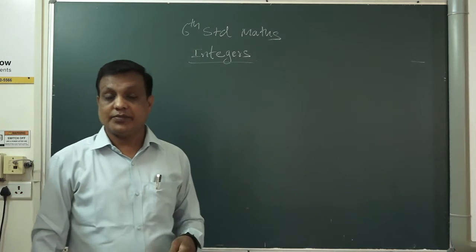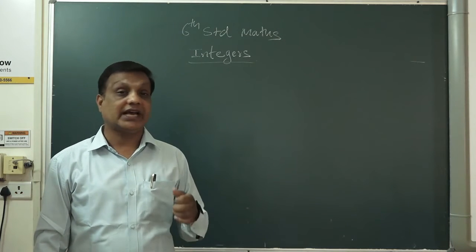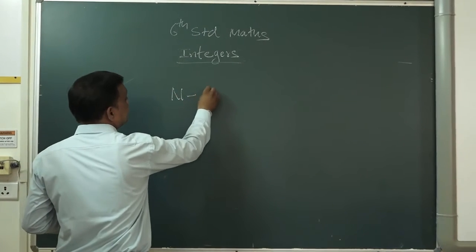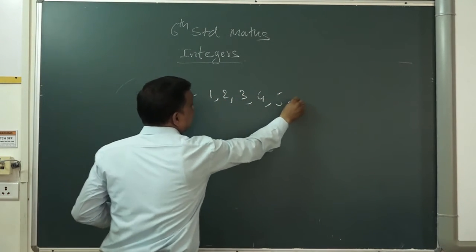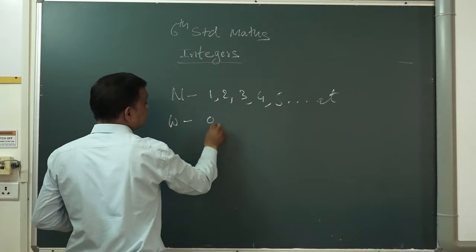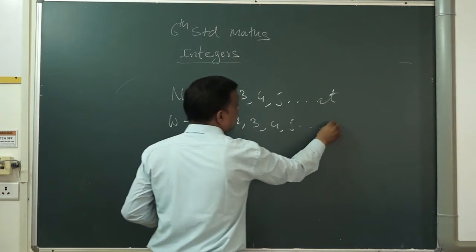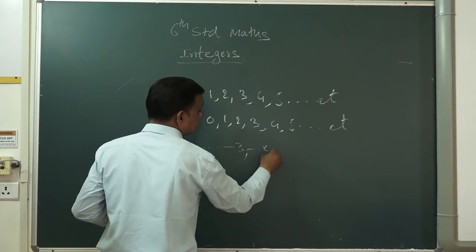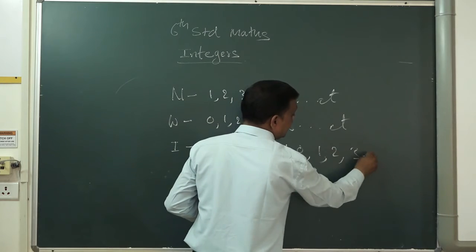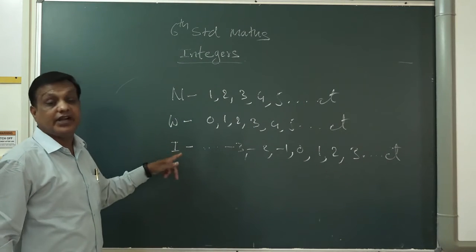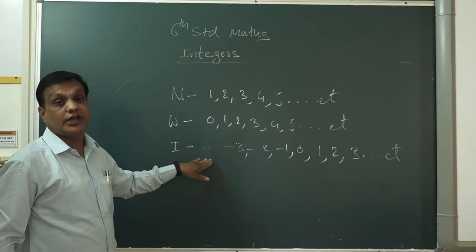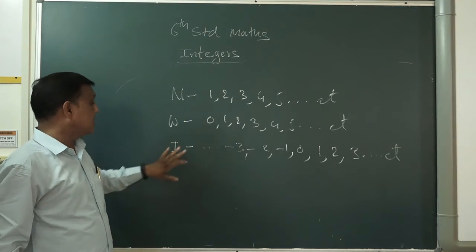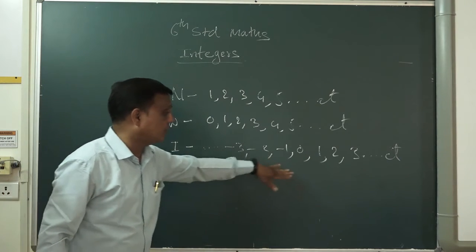Natural numbers start from 1, 2, 3, 4, 5, etc. Whole numbers start from 0, 1, 2, 3, 4, 5, etc. Integers are ..., -3, -2, -1, 0, 1, 2, 3, ..., etc. The dots mean there are infinite numbers, which we don't show. So natural numbers start from 1, whole numbers start from 0, and integers include all minus numbers, 0 and all plus numbers.